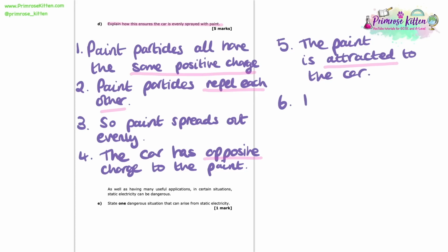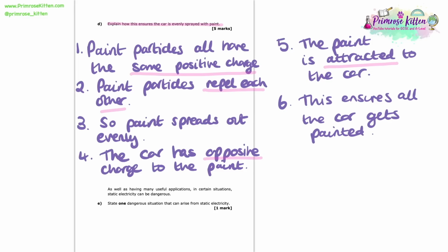Now, the importance of this is that we're going to ensure that the whole of this car is going to get covered in paint. It's not just going to be one of the surfaces, no, it's going to be the back, the front, all of it. All of the little hidden areas are going to get covered in paint because of that attraction between the positive paint particles and the negative car.